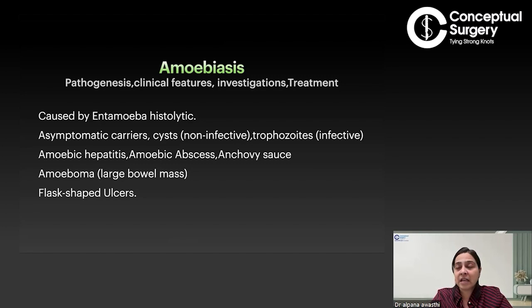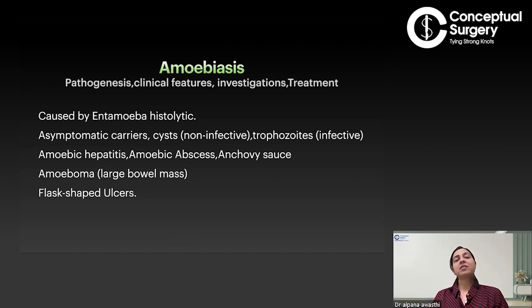So that is the amoebic abscess. Amoebic abscess is one of the most common extraintestinal conditions of amoeba. Basically, the intestinal infections are the most common, but amoebic abscess is the extraintestinal manifestation of amoebiasis. Then we come to a condition called amoeboma.